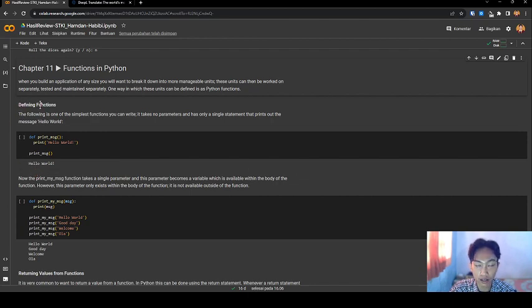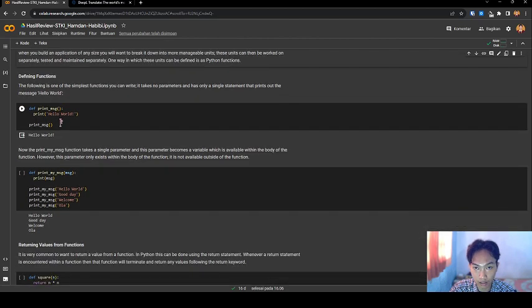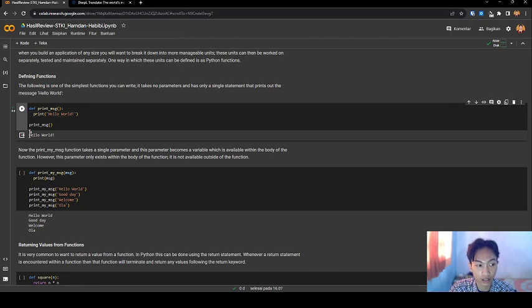First, define a function. The following is one of the simplest functions. It has no parameters and has only a single statement that prints out the message hello world. Let's see the code. I have def print message, print hello world. I call the function print message, and hello world is printed.